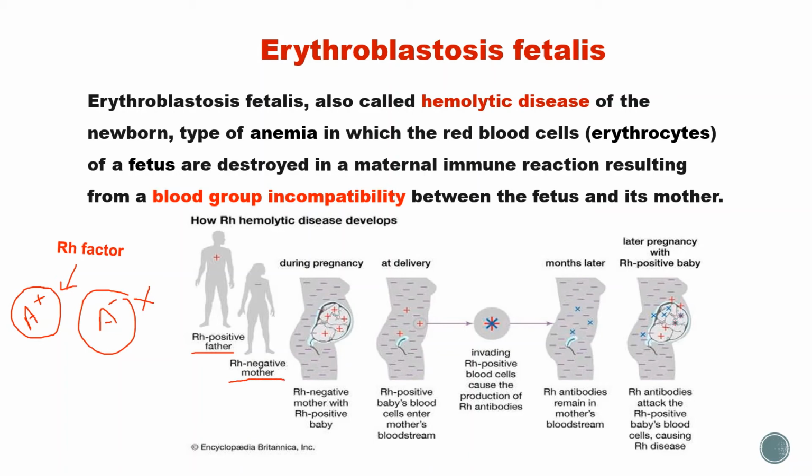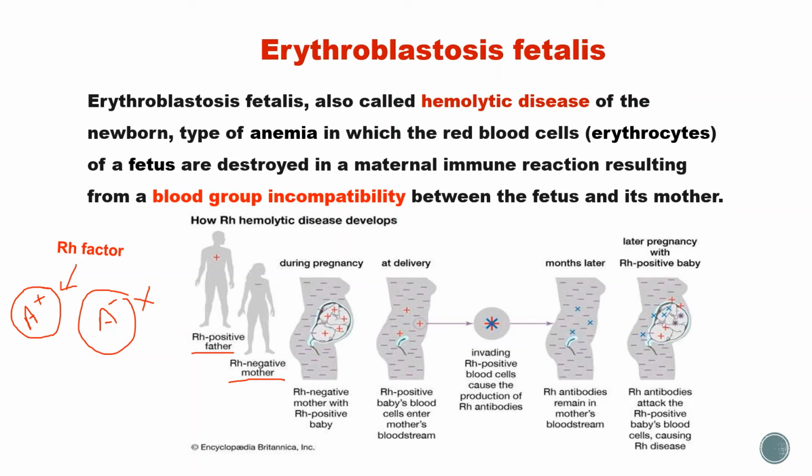During pregnancy, an Rh negative mother carries an Rh positive baby. This baby is Rh positive. He got the Rh factor from his father. So he is Rh positive, but the mother is Rh negative. During delivery, what will happen?